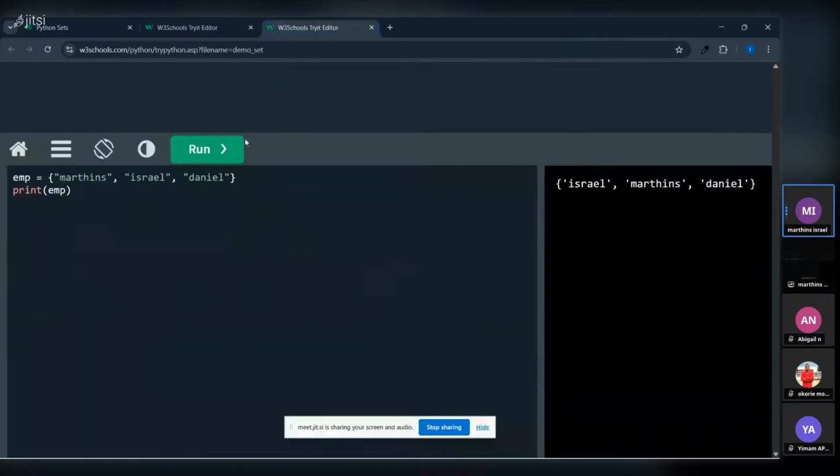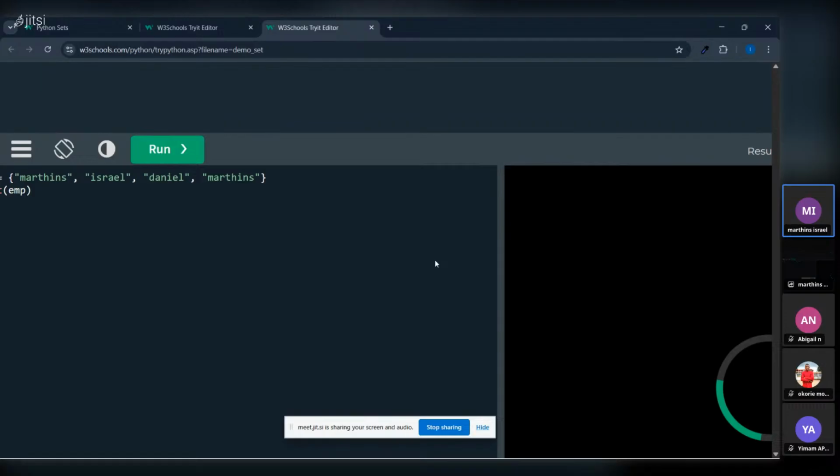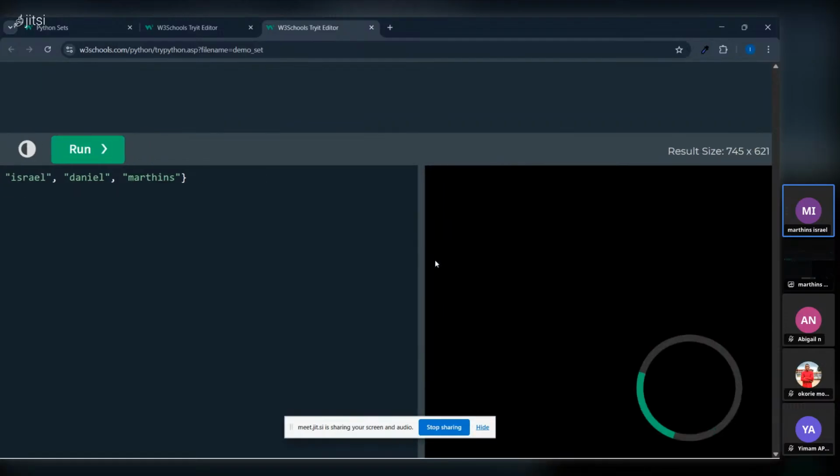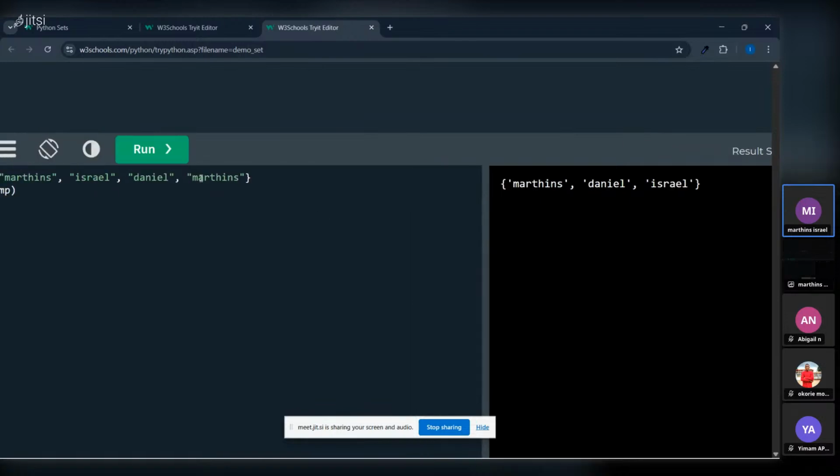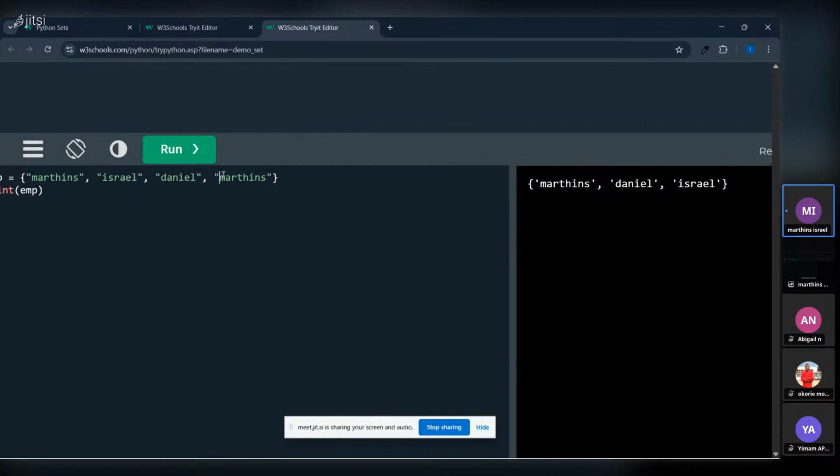Now let's add another employee. Let's say I'm not the only Martins in that company. We now have another Martins, the same name. I click on run. Let's see what it's telling us. It's bringing out only the first Martins, Daniel, and Israel. It's skipping this Martins. That means this Martins was not employed.